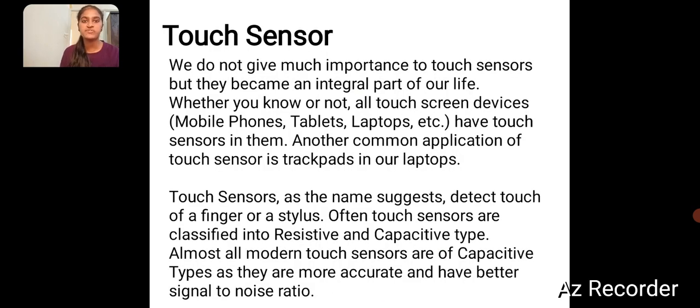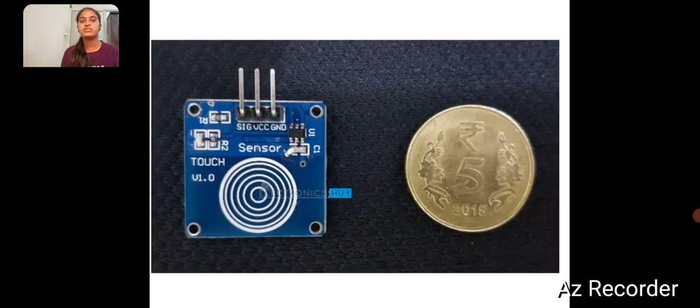The next one is the touch sensor. We do not give much importance to touch sensors, but they play an integral part in our life. Whether you know it or not, all touch screen devices, mobile phones, tablets, and laptops have touch sensors in them. Another common application of touch sensors is the trackpads in our laptops. A touch sensor, as the name suggests, detects the touch of a finger or a stylus. Often, touch sensors are classified into resistive and capacitive types. Almost all modern touch sensors are of the capacitive type as they are more accurate and have a better signal to noise ratio. These are the touch sensors.